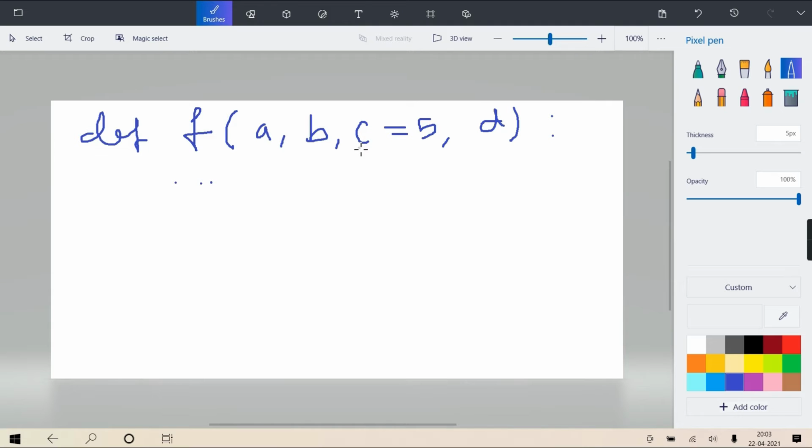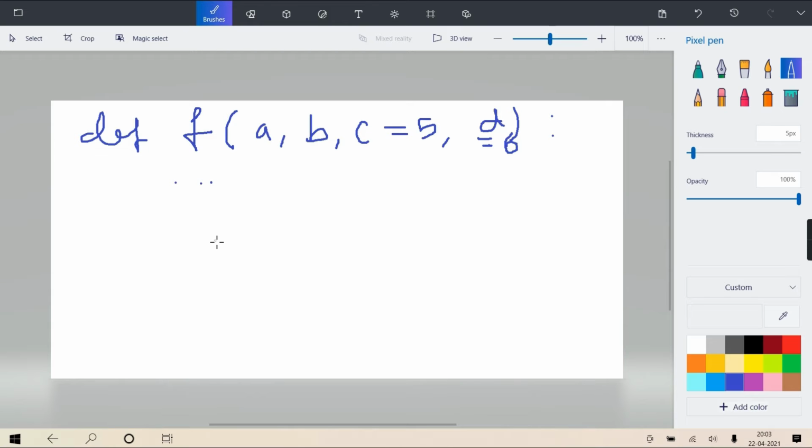Because this is not a call, this is a definition. See, here I have written def. So to the parameter we have assigned a default value. So once you start giving defaults to the parameters, after that all the remaining should have defaults. Clear? So after this, all the parameters are compulsorily supposed to have defaults. So a mixture is allowed, some positional and some default. Okay? So it is clear to you.